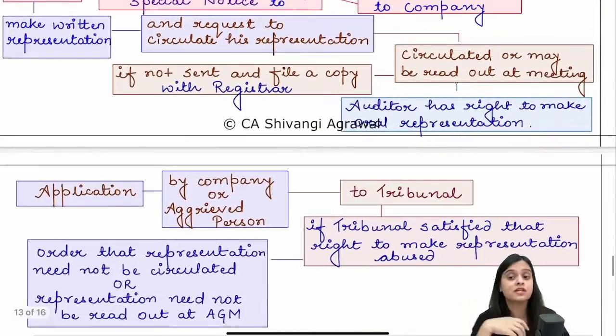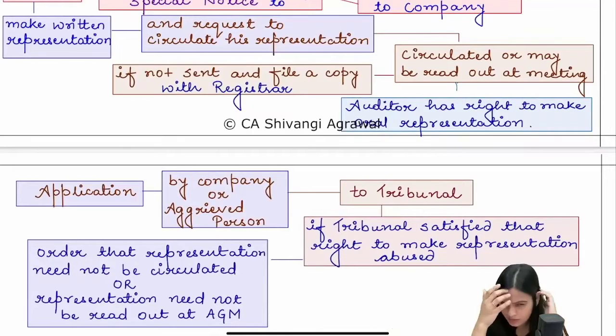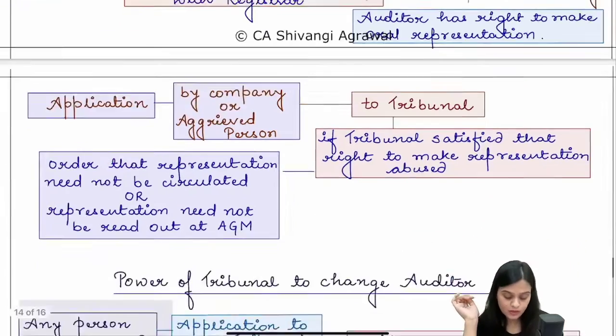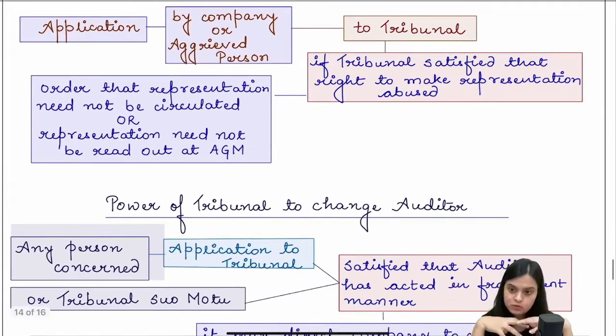I have done so much for you all, and you are now removing me, or whatever they want to say, right? And this representation will be circulated. If it cannot be circulated, it will be read out at the meeting. An auditor also has a right to make an oral representation, but sometimes the auditor tries to defame the company and tries to abuse this right.